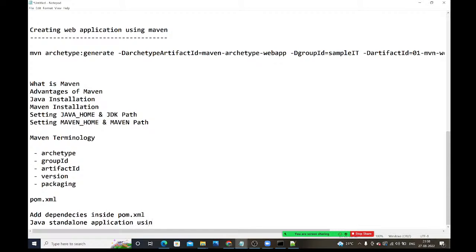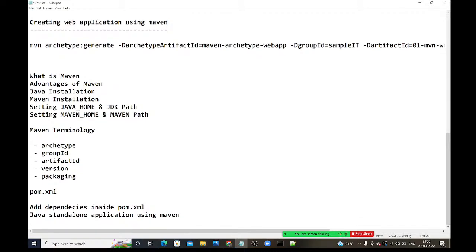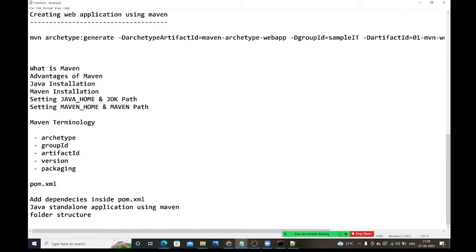So next we have seen how to create a Java standalone application using Maven. How to create Java standalone applications, and here we have discussed the folder structure. So next, how to create a web application using Maven. We have also seen that just now.